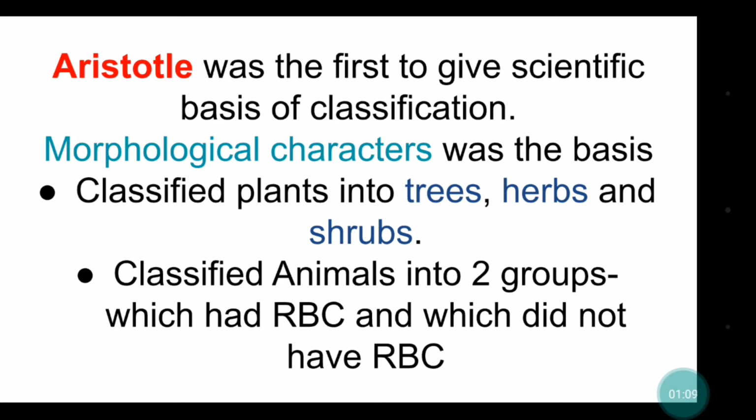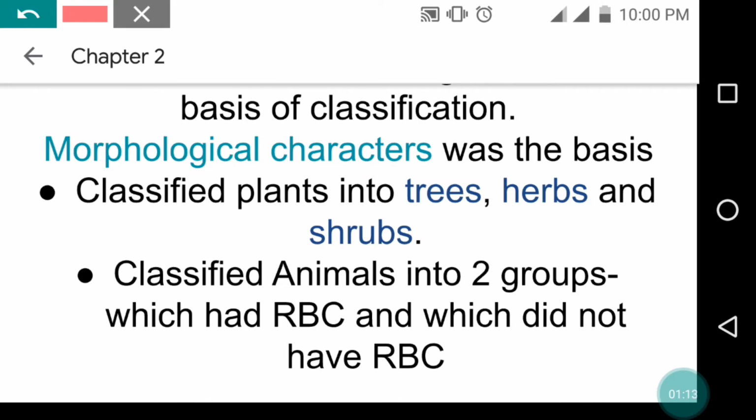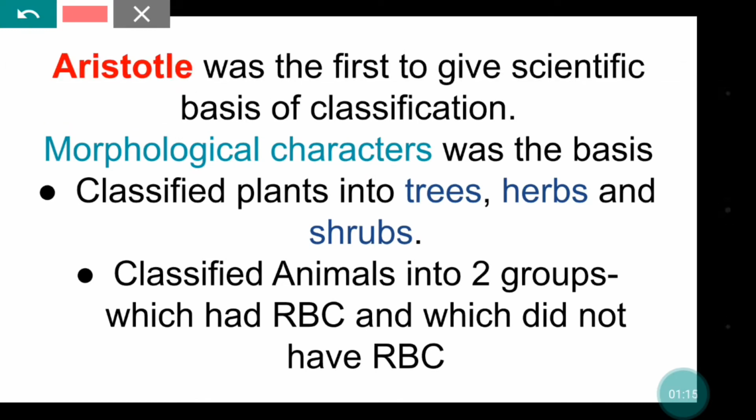Scientifically, first of all, Aristotle was the scientist who classified organisms according to morphological characters. He classified all living organisms into two broad categories, that is plants and animals.